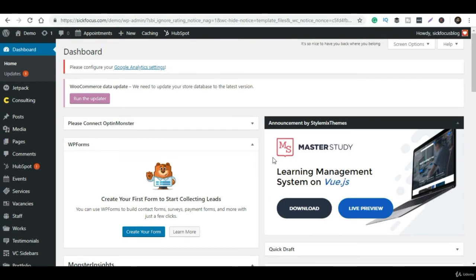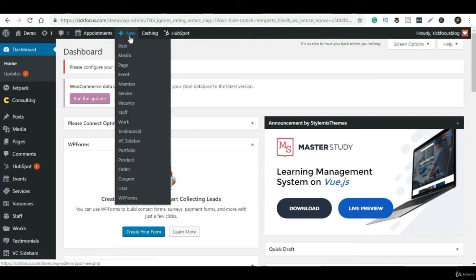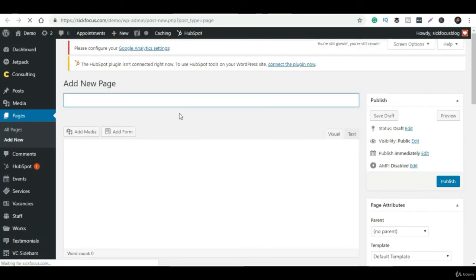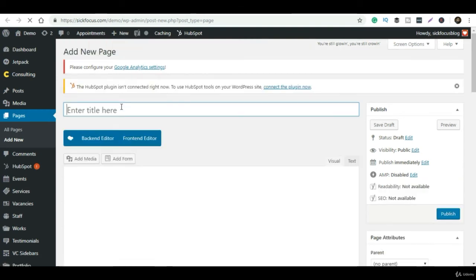For example, I want to create a page and give it the name Terms and Conditions. So this is the terms and conditions page, and here I have to give the page name. If I want to take some dummy data, let's see what data I have.